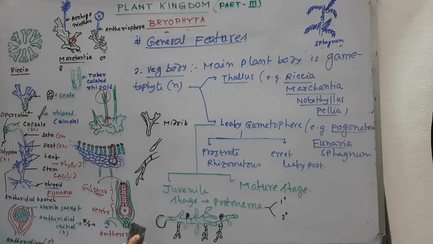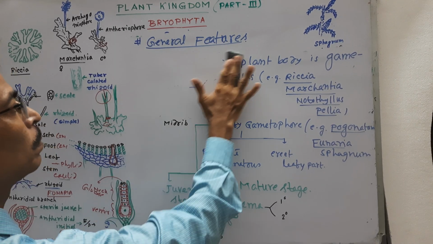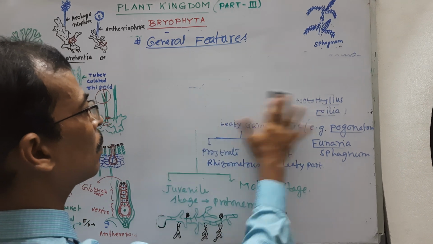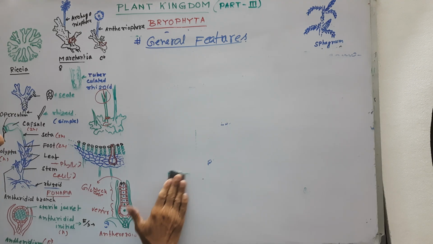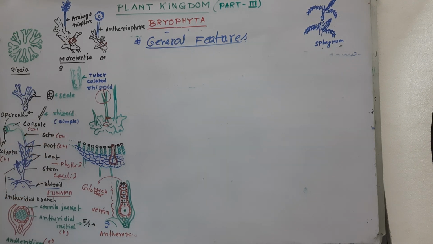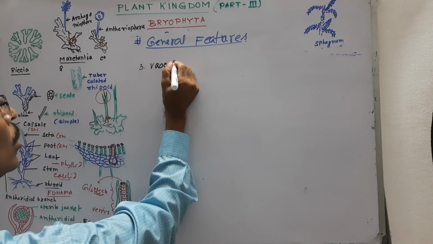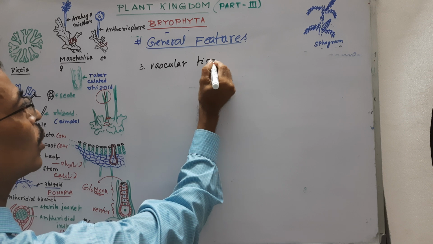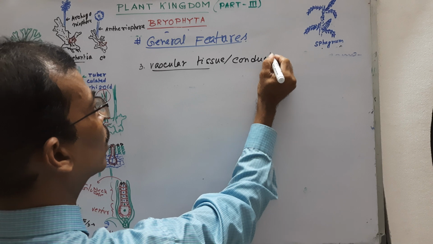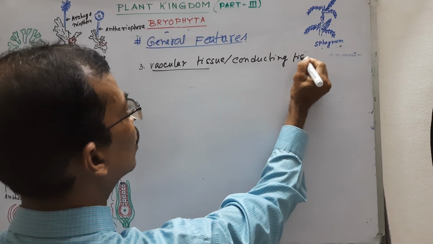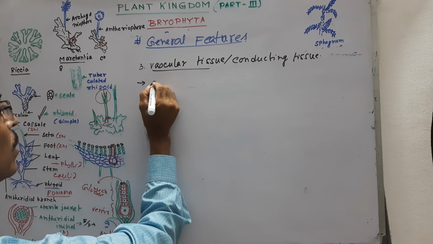Now we discuss the vascular tissue. Number 3, vascular tissue or conducting tissue. They are absent.